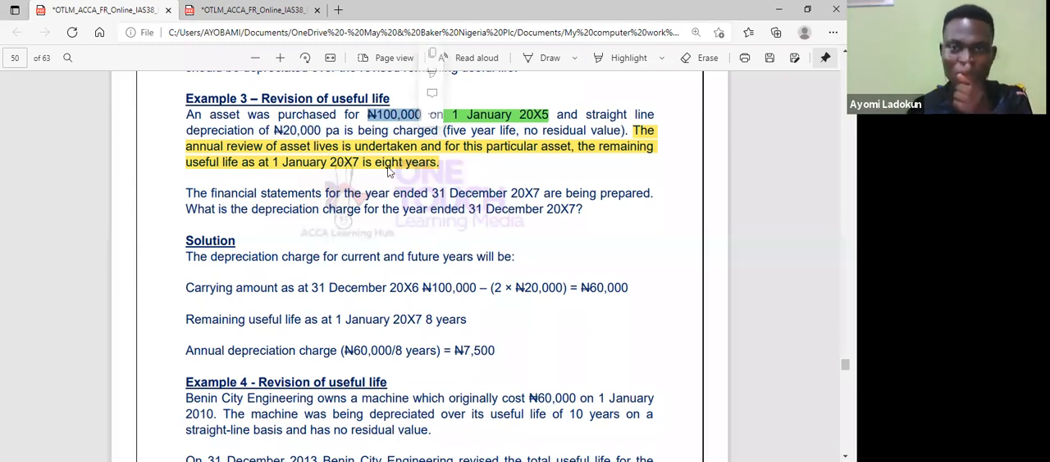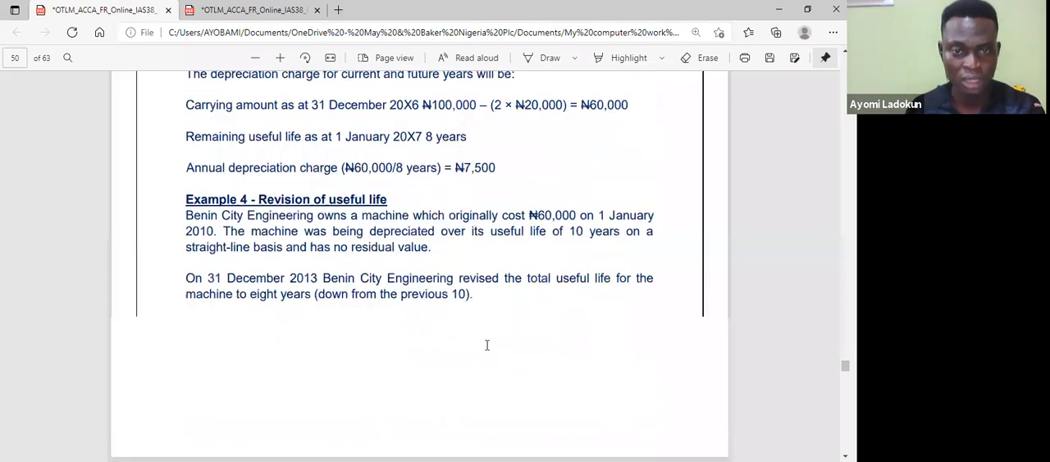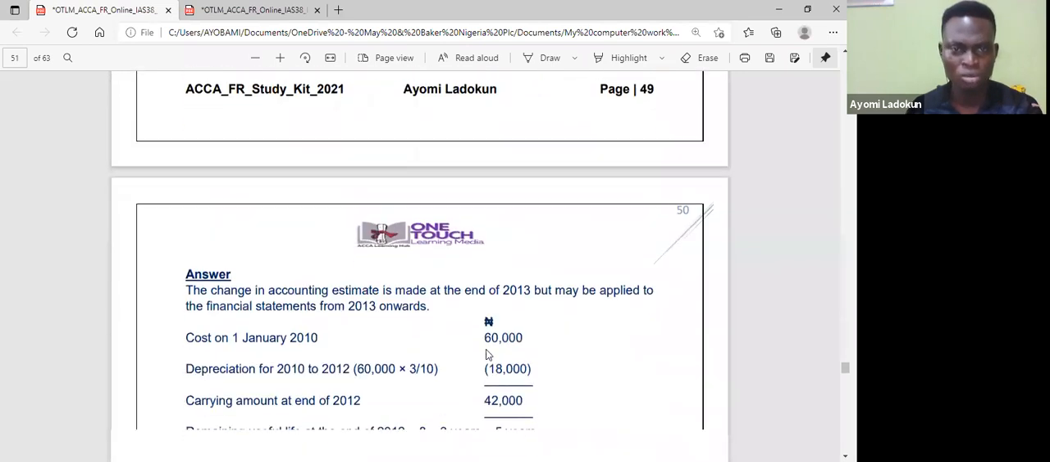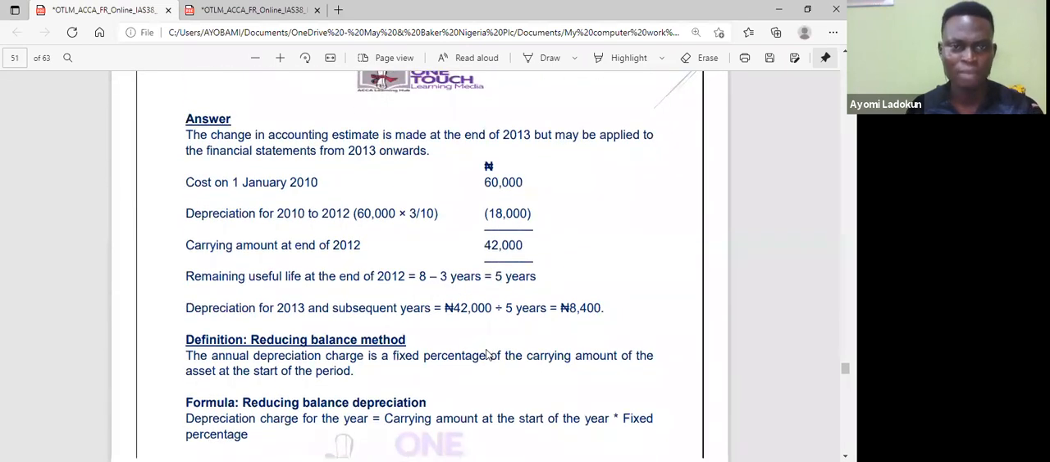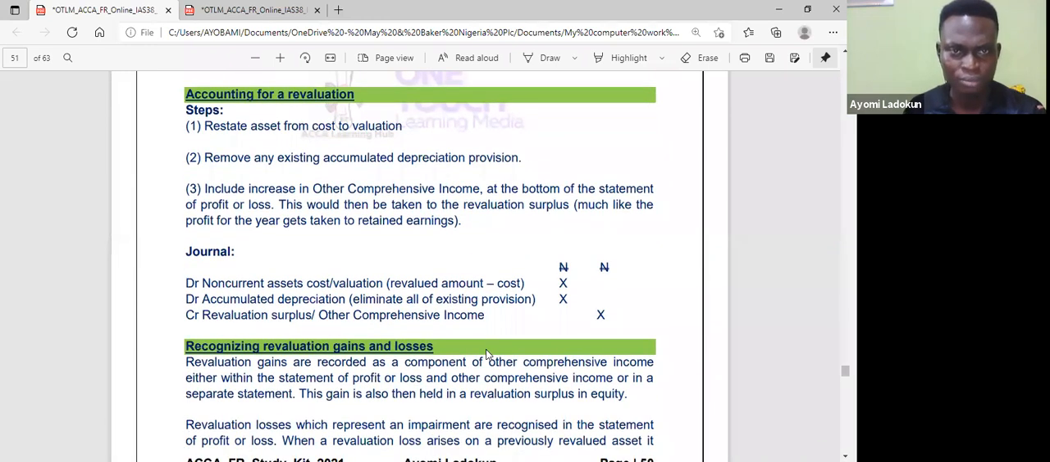Did you see that? It now told me that the remaining useful life is 8 years. So I now say 60 divided by 8. Whatever I have is my depreciation for that year, December 20X7. And that's exactly what they did here. Once you understand it, you can do it in your own way; you don't necessarily have to do it the way it has been done here. So you can take a look at another illustration there.